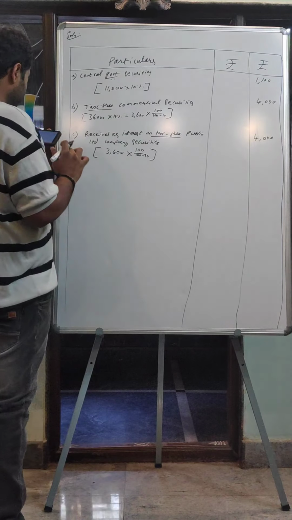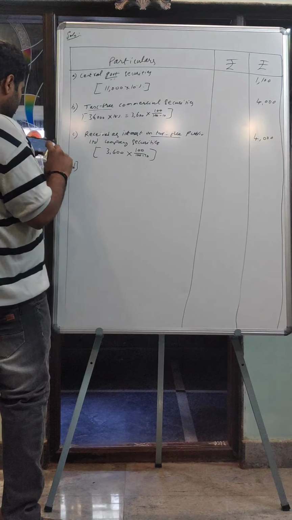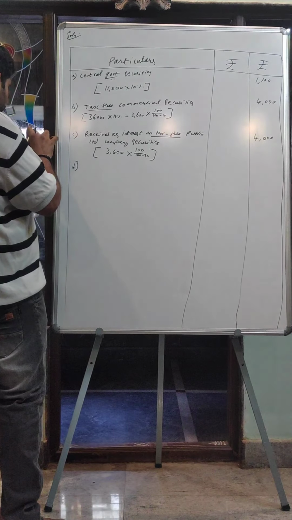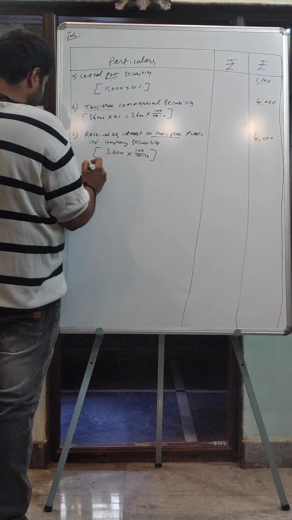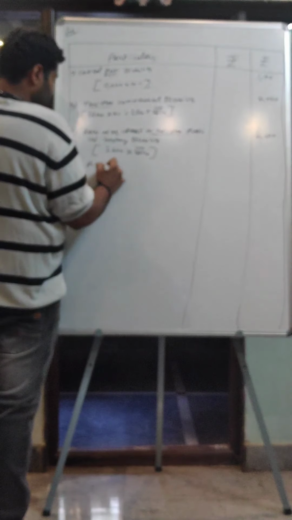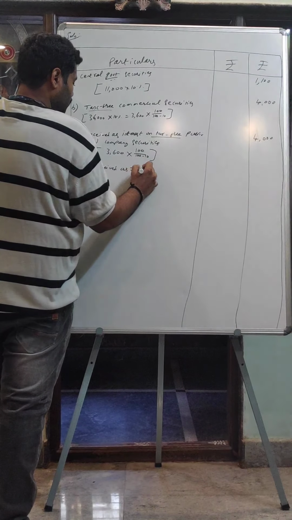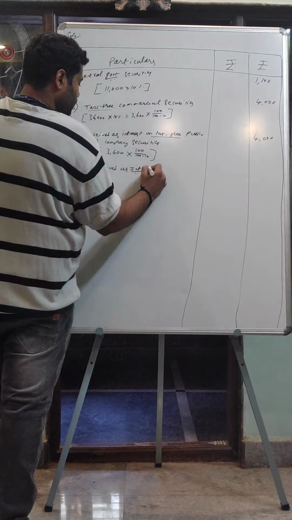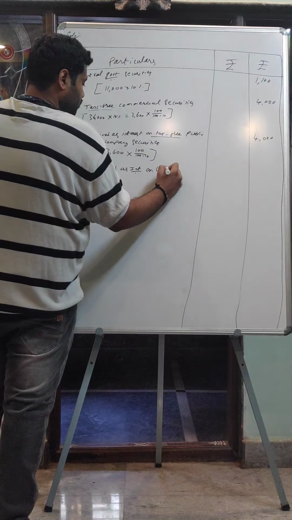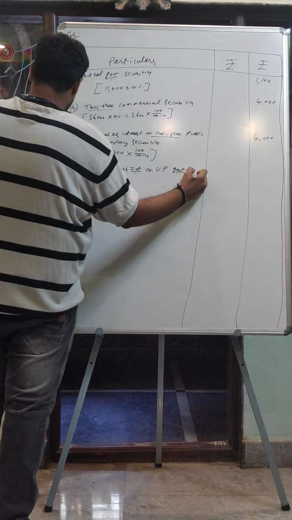Okay, next one, D. 4,000 received as interest on UP government securities.